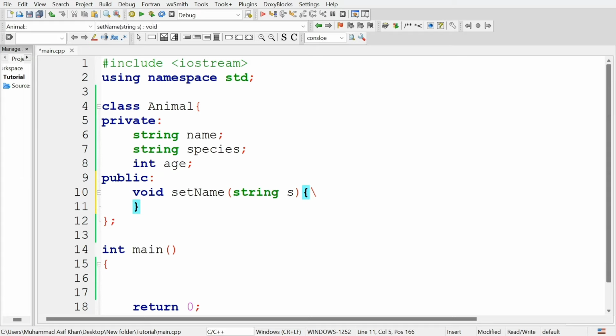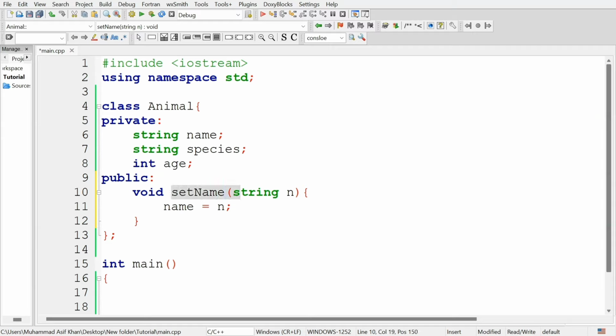So in the body of this function, set the name attribute equal to the parameter n, n for name, and this is the setter method for the name attribute.